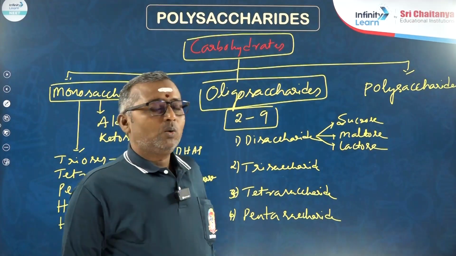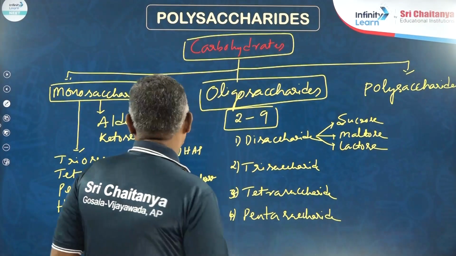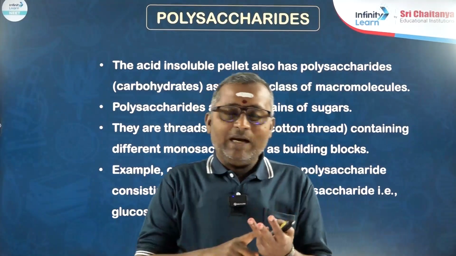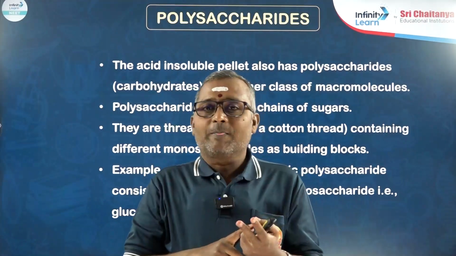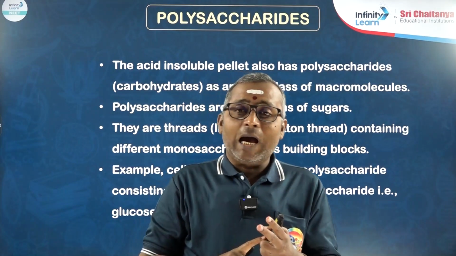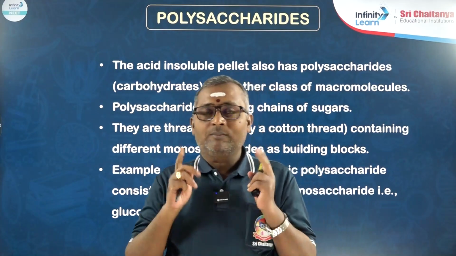Now let us go into polysaccharides. When it comes to the polysaccharides, along with the nucleic acids and proteins, polysaccharides are also separated into acid insoluble fraction.